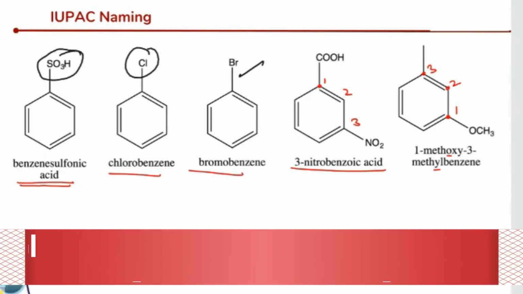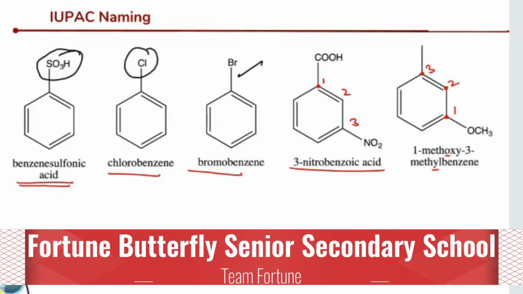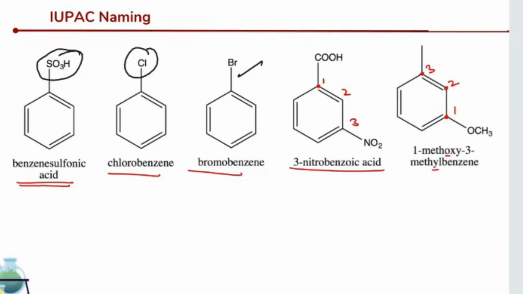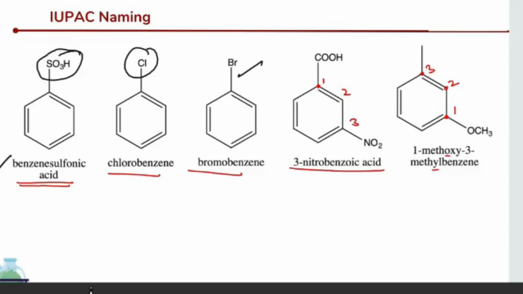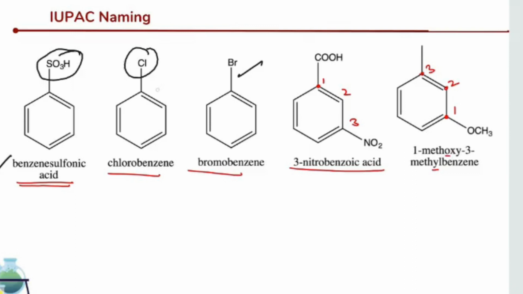Right. So see here, some of the compounds are there that we will discuss. The first one is what? Benzene sulfonic acid. Why can we call it benzene sulfonic acid? Because SO3H, we know very well, is sulfonic acid and it is attached to benzene. That is the reason it can be called benzene sulfonic acid.